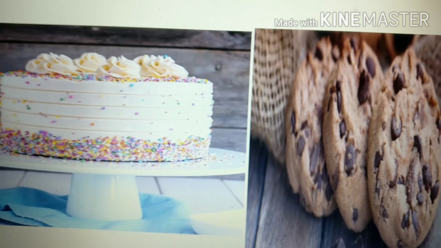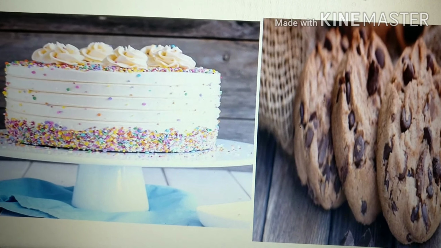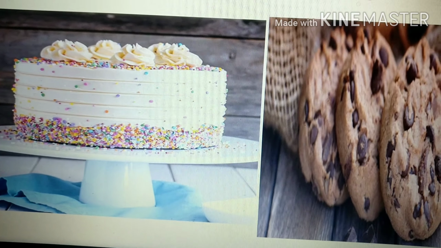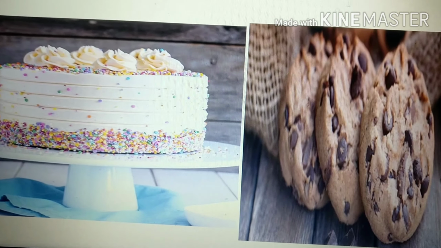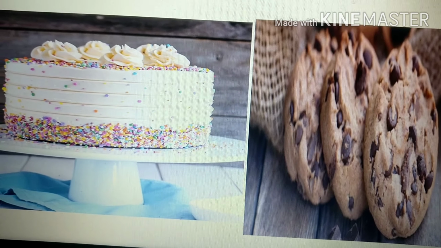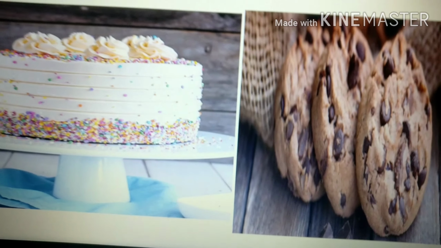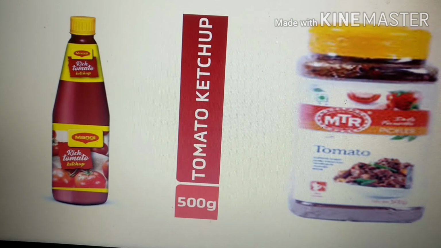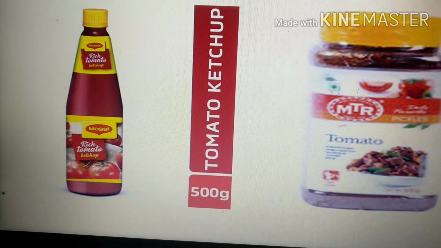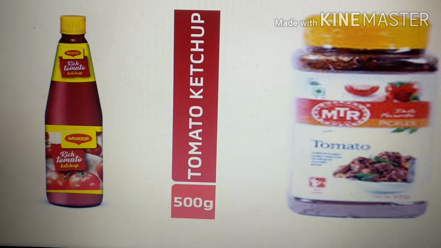Here children, when we are making cakes, they use an acid. Can you guess what type of acid is used? Here they use tartaric acid. In this case, tartaric acid is mixed with baking powder and used to make cakes as well as biscuits. Now, not only that, ketchups and pickles can be stored for longer times. Do you know why? Because they contain acetic acid.